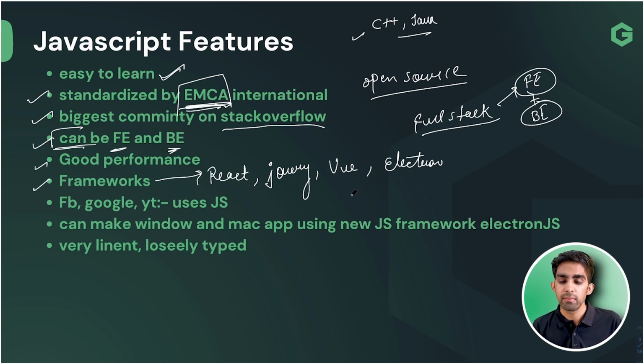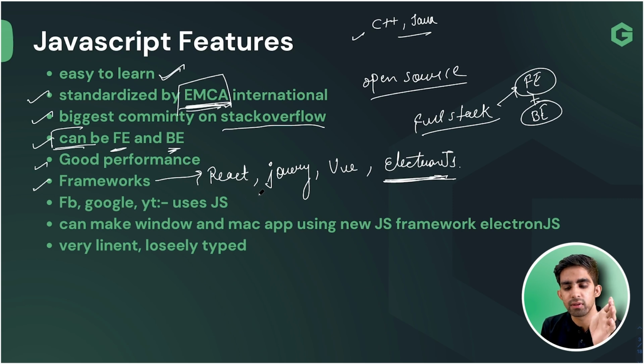Why are these important, team? Let's suppose you want to create a web app that can run in Windows as well as in macOS, on a MacBook as well. How can you develop that? See, from only one thing, only JavaScript, you can do that. But for that, you need some framework. And what is the framework that you need? That is Electron.js, team. Obviously, these are very popular frameworks that you can definitely use, and I will tell you about these frameworks in upcoming sessions as well.